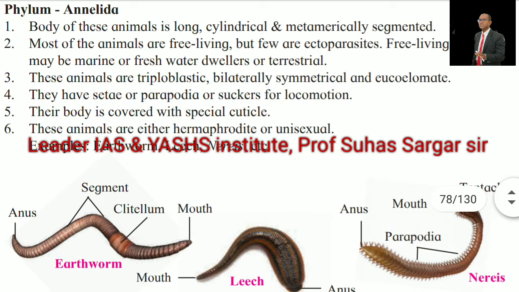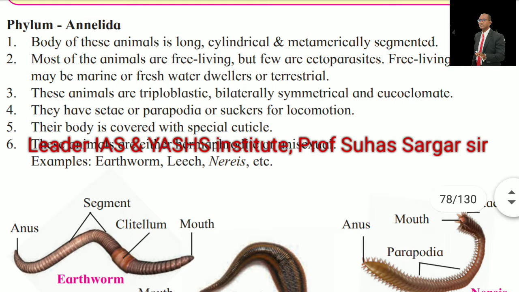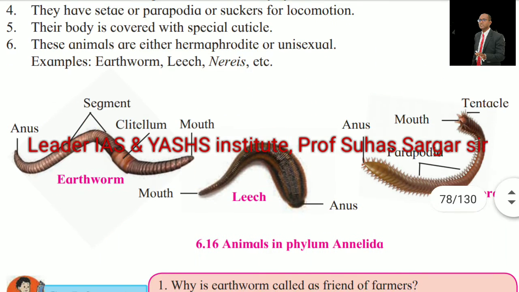Phylum Annelida. Body of these animals is long, cylindrical, and metamerically segmented. Most of the animals are free living, but few are ectoparasites. Free living animals may be marine or freshwater dwellers or terrestrial. These animals are triploblastic, bilaterally symmetrical, and eucoelomate. They have setae or parapodia or suckers for locomotion. Their body is covered with a special cuticle. These animals are either hermaphrodite or unisexual. Example, earthworm, leech, nereis, etc.